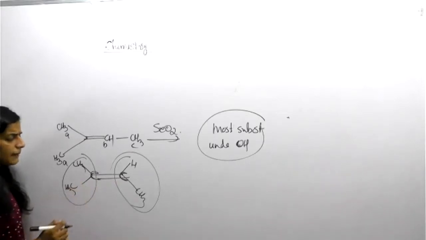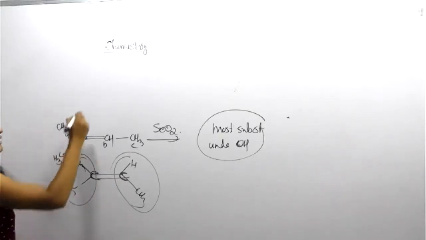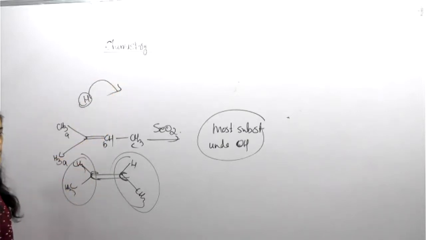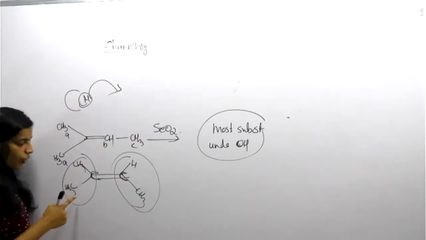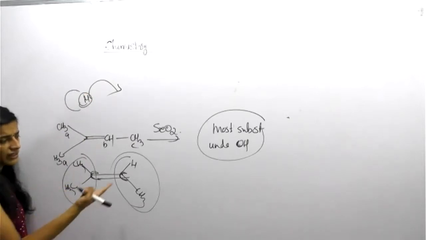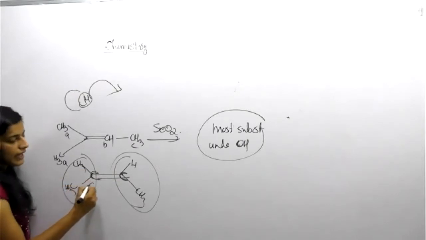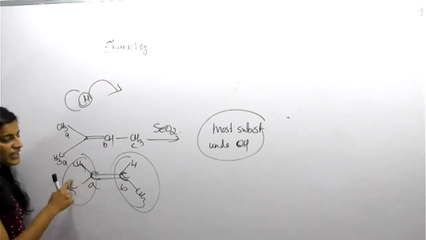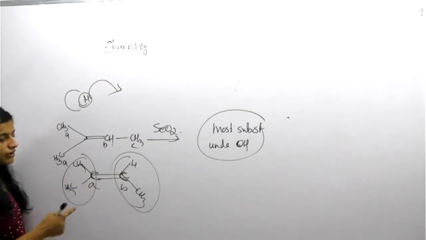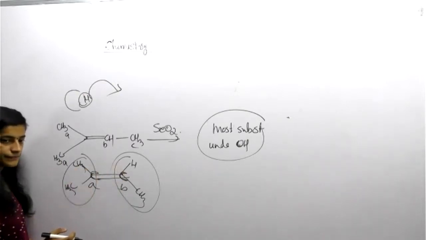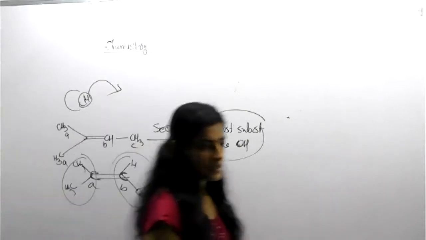Both areas. Because substitution means what? Hydrogen you need to eliminate. On the same side, we want to add other groups like CH3 or Cl or other groups rather than hydrogen. So that kind of idea is called substitution. So here two ends we have, A side, B side. Which end is more substituted? A or B side? This double bond comes. A or B? Lakshmi?